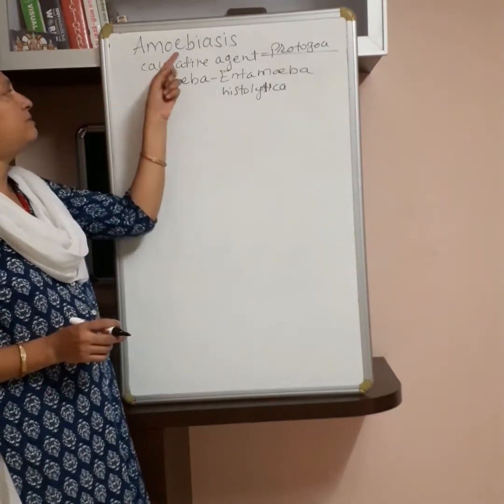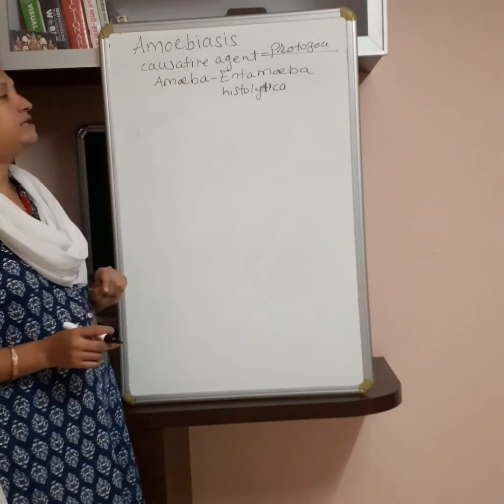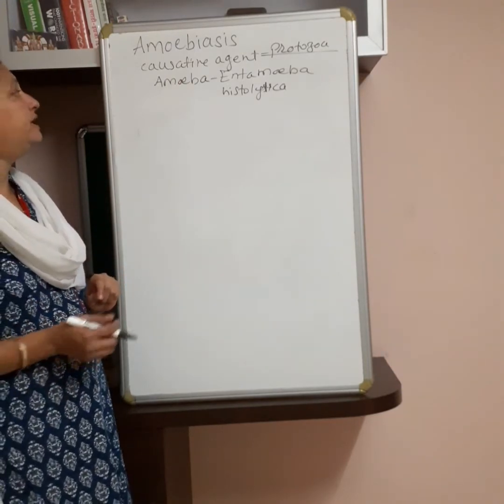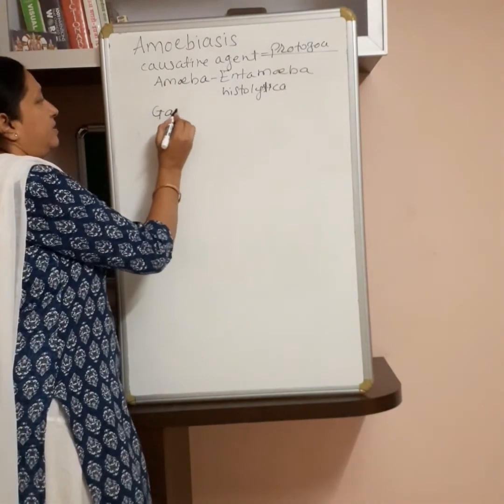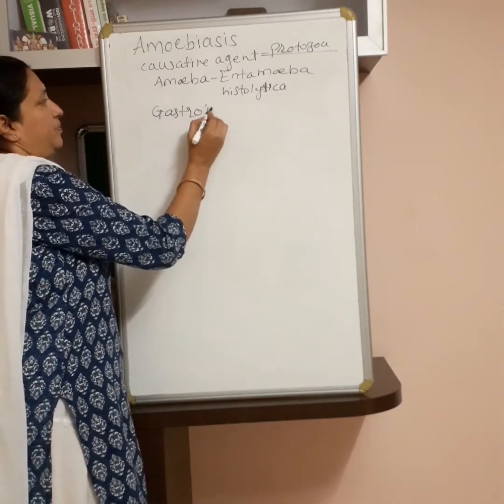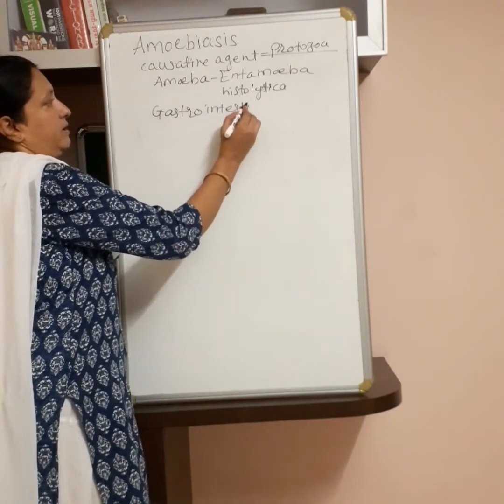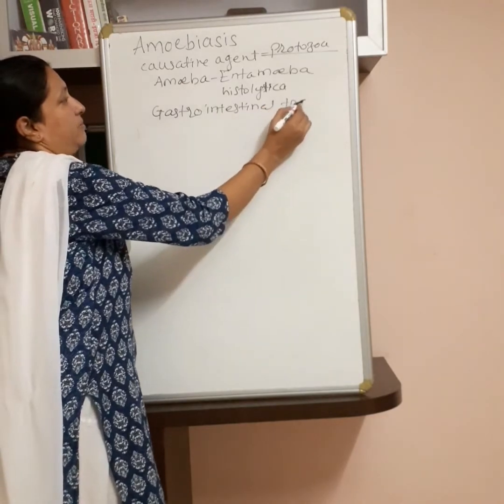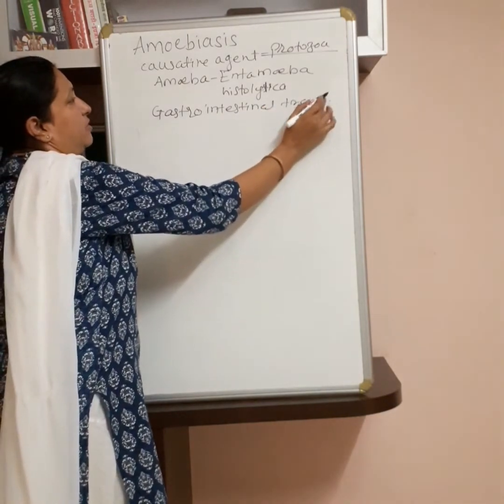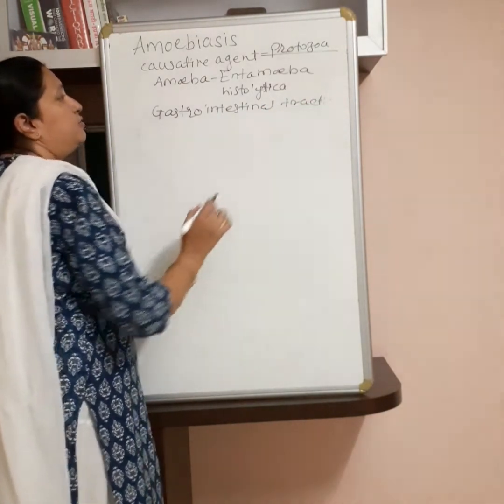Now see what amoebiasis is. It is an infection of the gastrointestinal tract. Gastrointestinal tract means it is an infection of the digestive system.